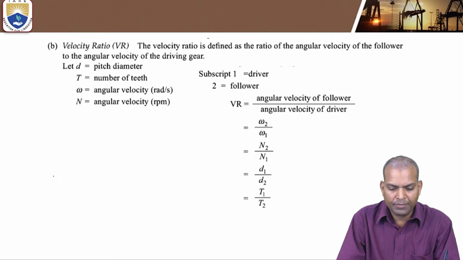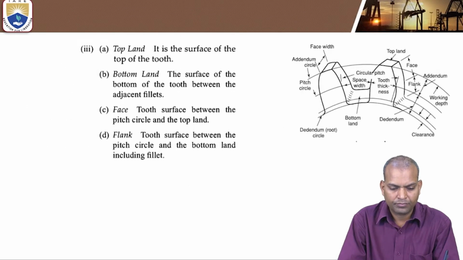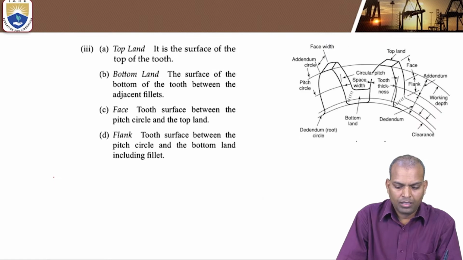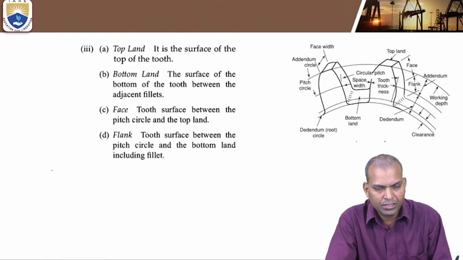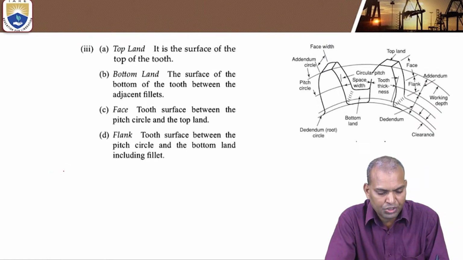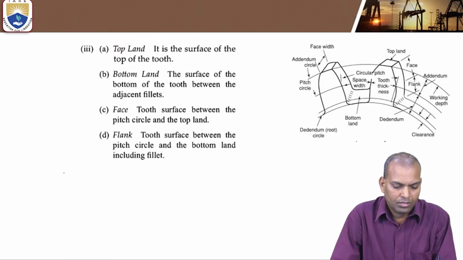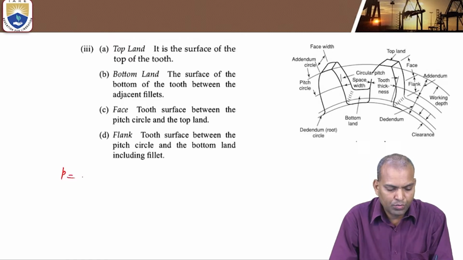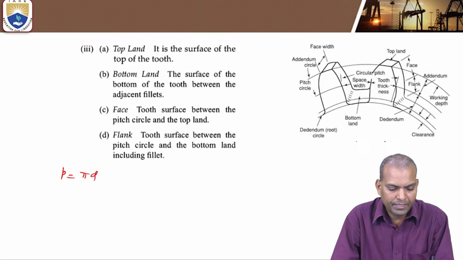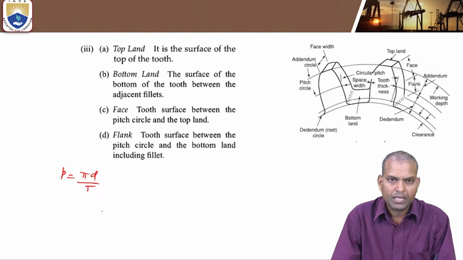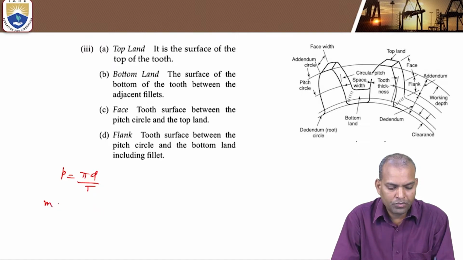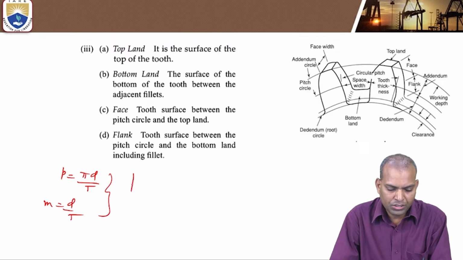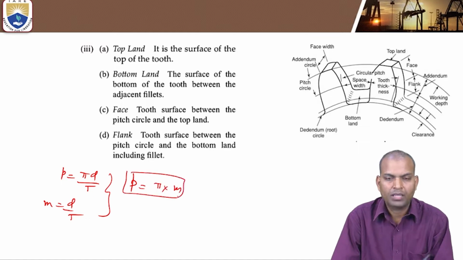Now, what is the pitch circle diameter? Circular pitch, small p equal to pi d by t, and module m equal to d by t. The circular pitch in terms of module, that is equal to pi times d by t, and d by t equal to m, so it is pi times m.